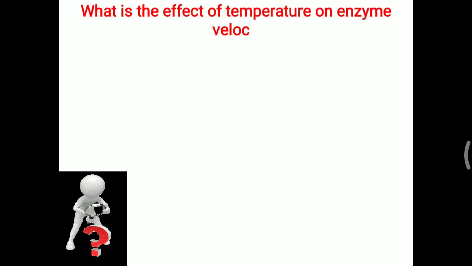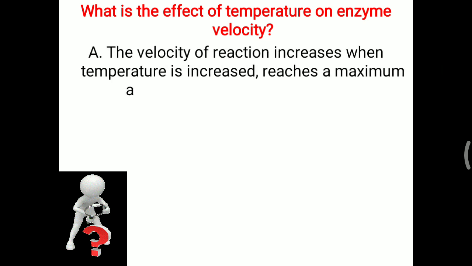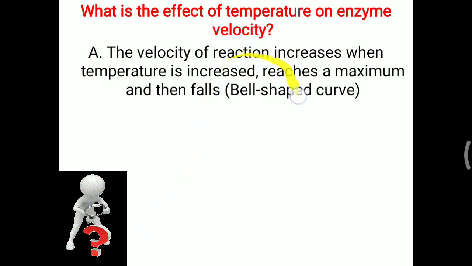What is the effect of temperature on enzyme velocity? That is also asked in the viva. The velocity of reaction increases when temperature is increased, reaches a maximum and then falls down. So initially it increases and later on falls down. Once it attains the maximum, that is called the optimum temperature, and further on it will decrease. So it makes a bell-shaped curve. That is the most important effect of temperature on the enzyme.